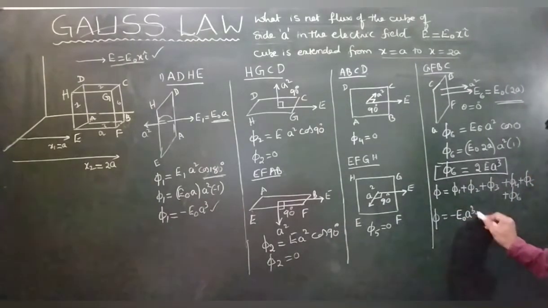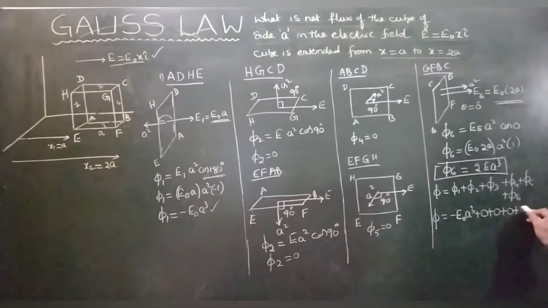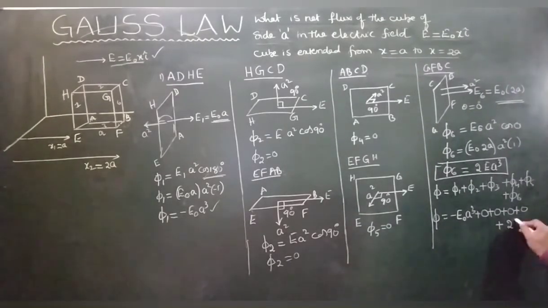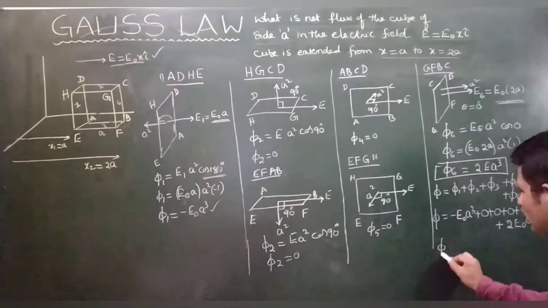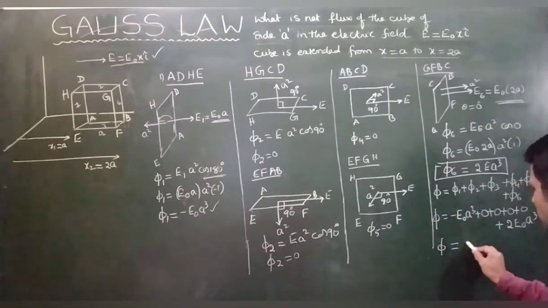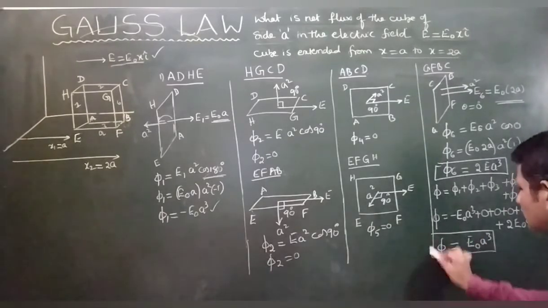Phi 2 is 0, phi 3 is 0, phi 4 is 0, phi 5 is 0. Last one, phi 6 is 2 E naught a cube. So what is left? Phi equals E naught a cube is the answer.